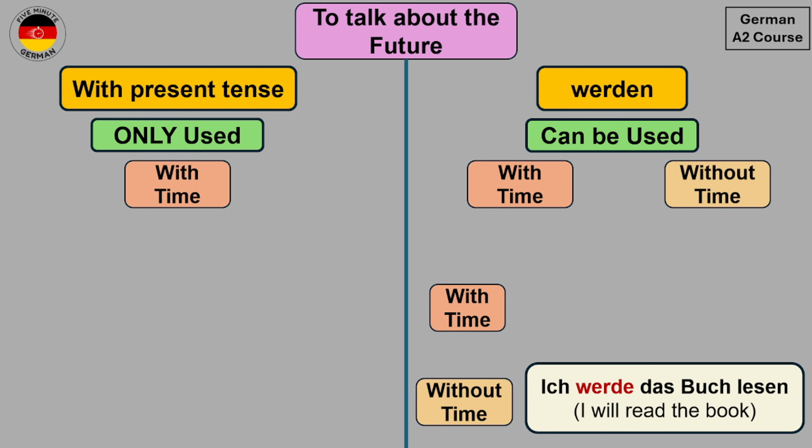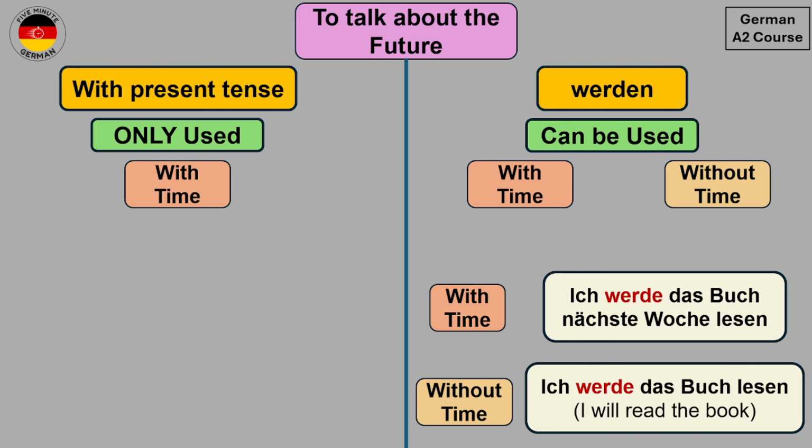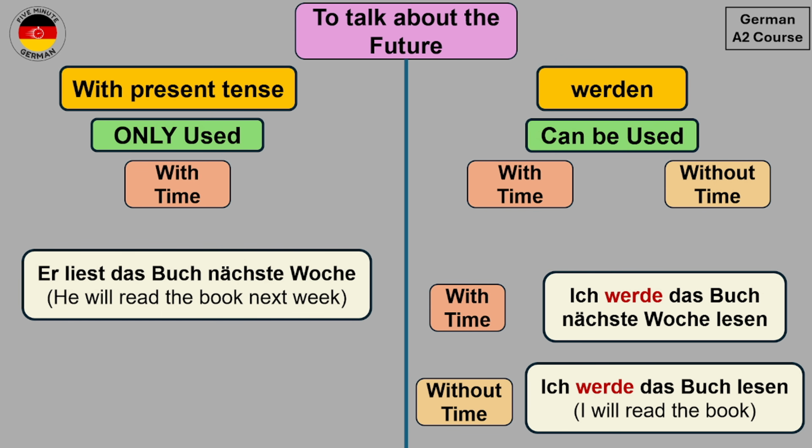And the same example with time can be Ich werde das Buch nächste Woche lesen. I will read the book next week. So both of these sentences talk about the future. In one we have given a specific time which is nächste Woche, and in the other we don't have any specific time. Now if we want to talk about the future with present tense, then it will be Ich lese das Buch nächste Woche.